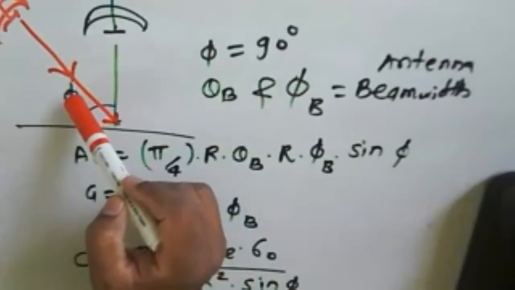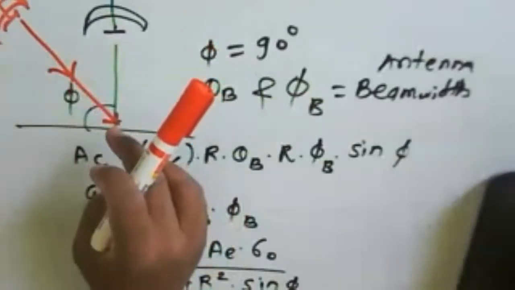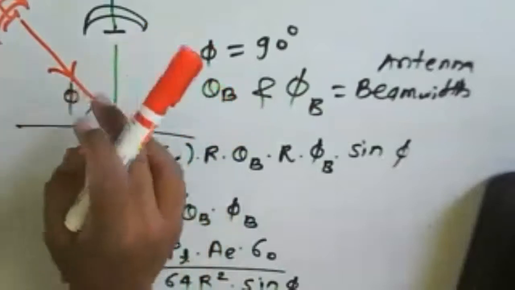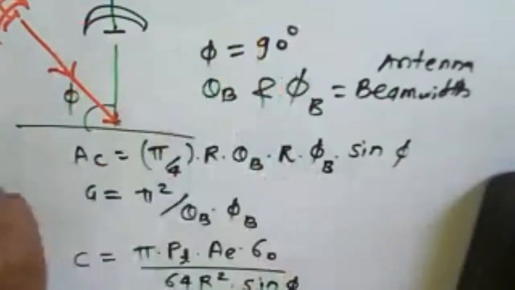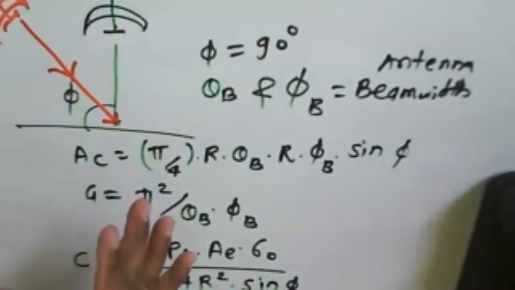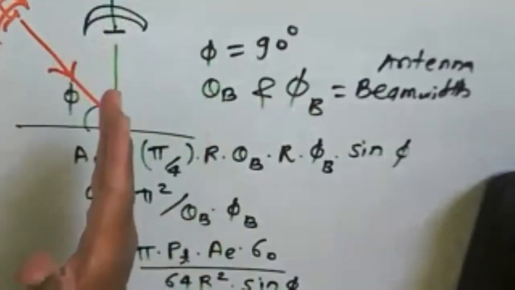If the incidence angle is normal to the surface, then the grazing angle will be 90 degrees, and in that case the grazing angle will be tangent to the surface here.